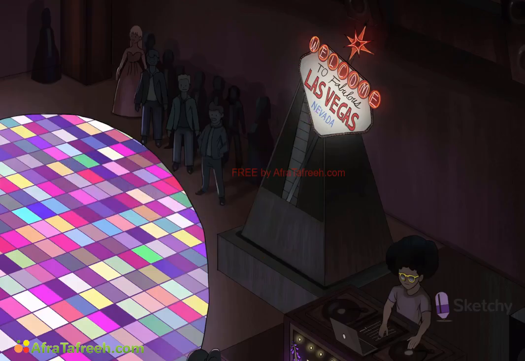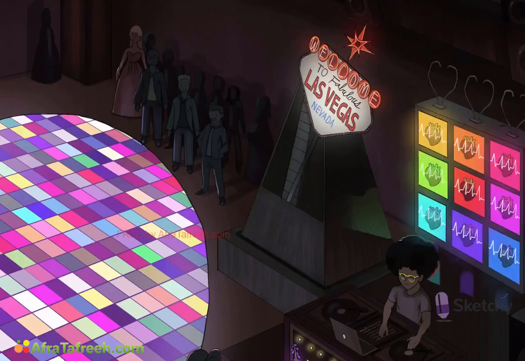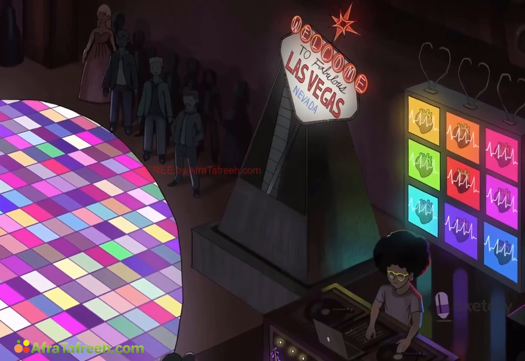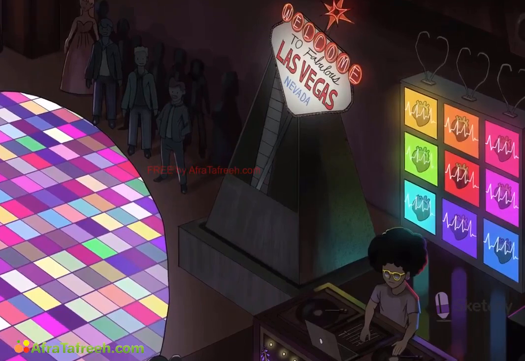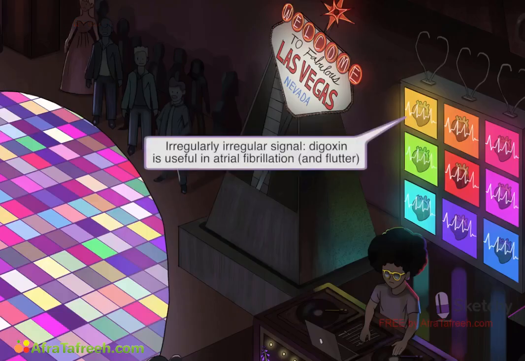That's right, the beta blockers and calcium channel blockers with their ability to suppress AV nodal activity. As you might have guessed, because of this depressant effect on atrioventricular conduction, digoxin can be used to treat similar arrhythmias as those treated with beta blockers and calcium channel blockers, specifically atrial arrhythmias, including AFib. Let's bring back our recurring sketchy symbol for AFib, an irregularly irregular static signal on a television screen, this time incorporated into this cool retro stack of TVs.